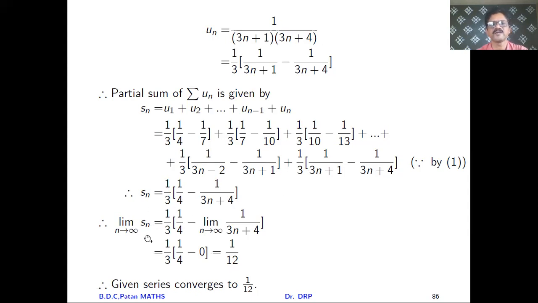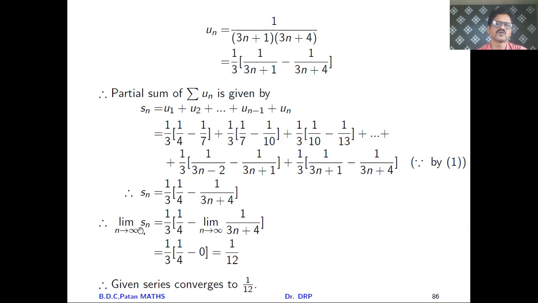So if you have taken limit as n tends to infinity, there you will get this limit to be 1 by 3 into 1 by 4 as it is. And if we take the limit of this second term as n tends to infinity, there you will get 1 upon infinity, meaning this second term you will get to be 0. That is written here. So there you will get the required answer to be what?